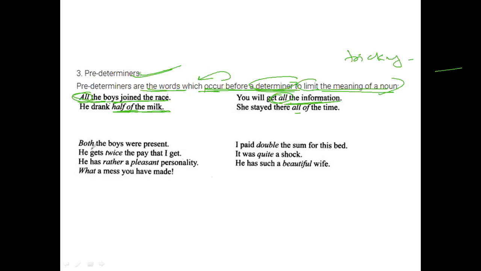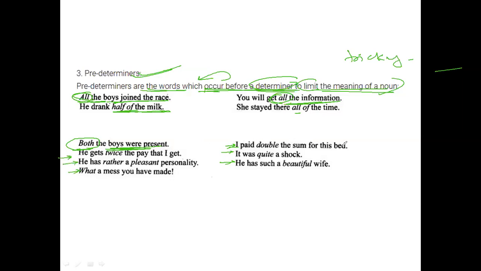Okay. Here are more examples. Like here, both the boys were present. So the presence of both the boys is termed to be predeterminers occurring before the determiner to limit the meaning of the noun. All right. So these are a few of the examples. If you want to go through them, please take a minute and go through them. And if you have any doubt, let me know.